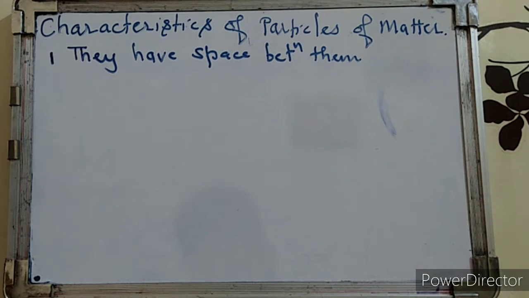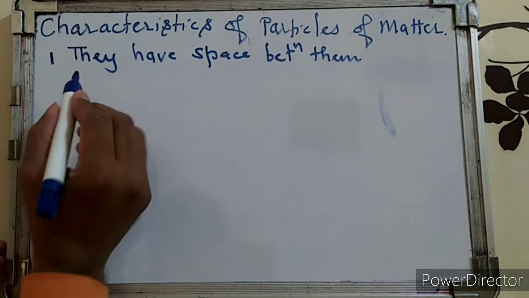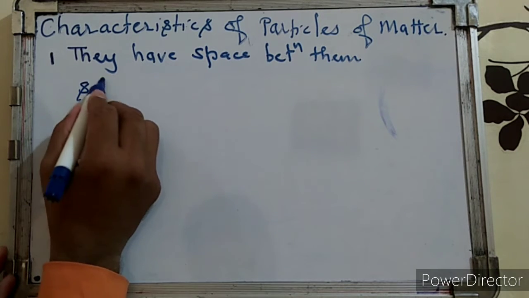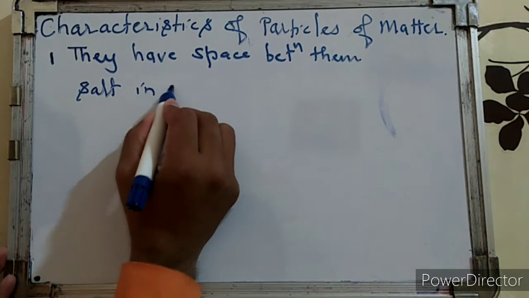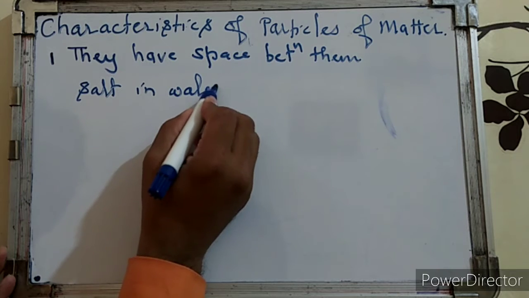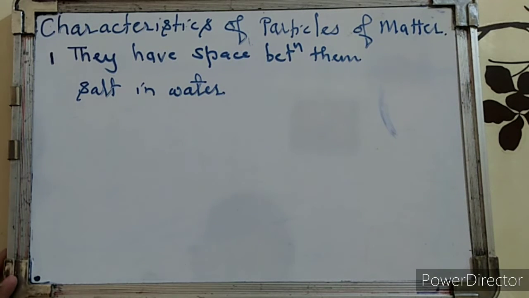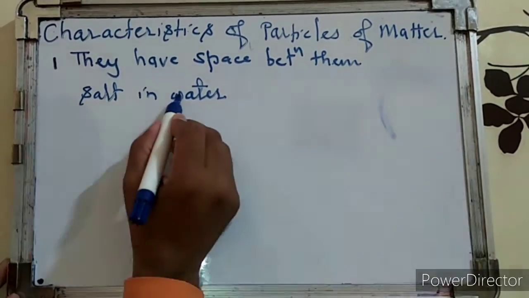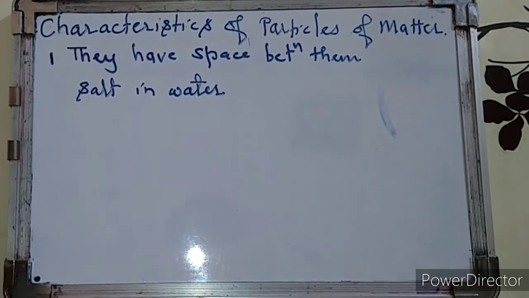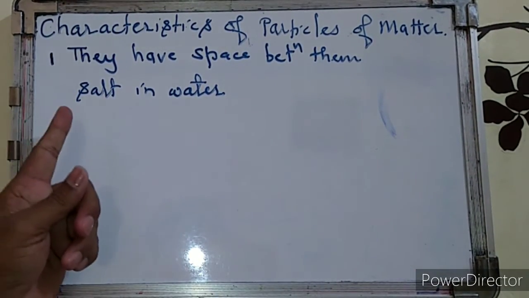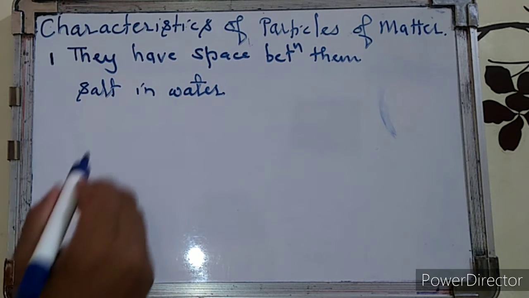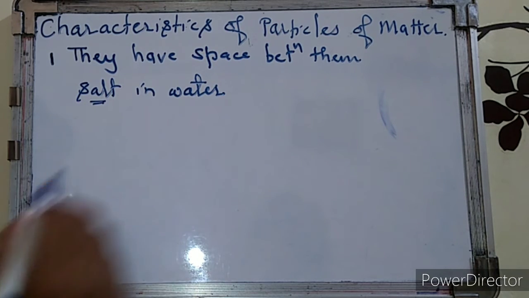We have seen a few examples in the previous topic. For example, if you dissolve salt in water, the salt dissolves in water and disappears. This disappearance of the salt in water is due to the mixing of salt particles into the water.